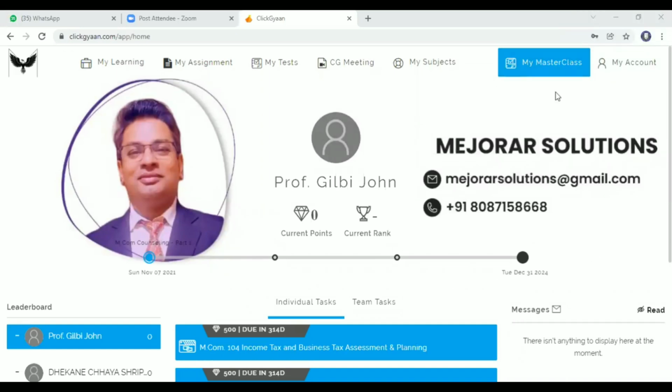Now, in case you are not getting the password, there is an option given. You type your email ID and click forgot password. The password will come to your email ID. Now, if you have made a mistake in typing the email ID at the time of registration, then it is not possible.